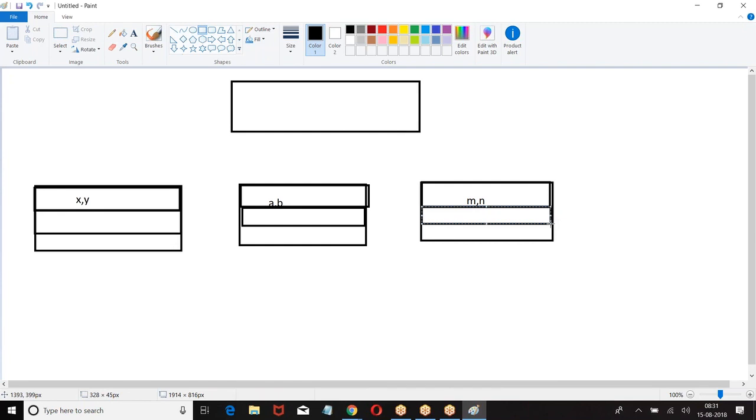Am I right? Are you getting my point? How do I understand where you are? Because you are not following the same common terminology. Everybody has defined their own terminology. That is the reason I am unable to understand the meaning of stage. Am I right? Are you getting it?